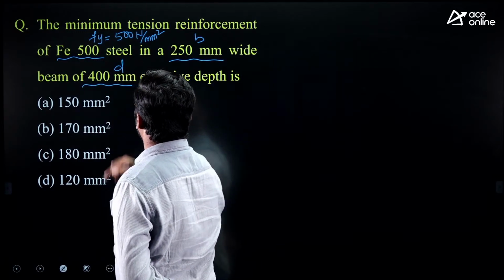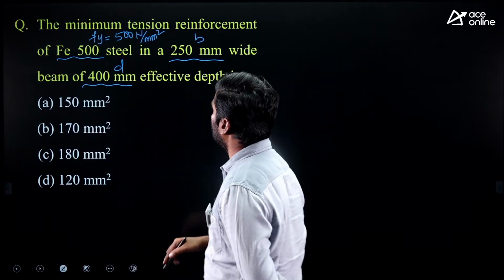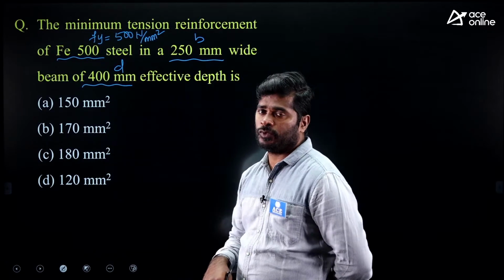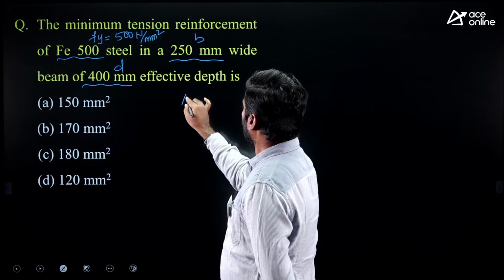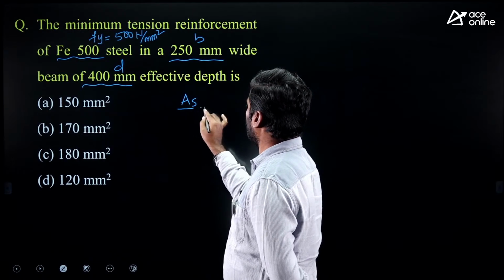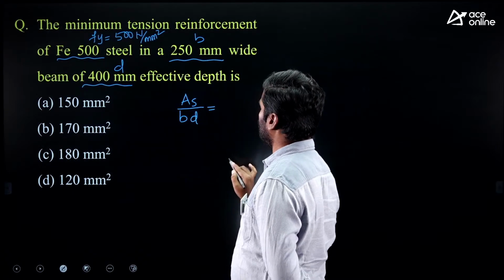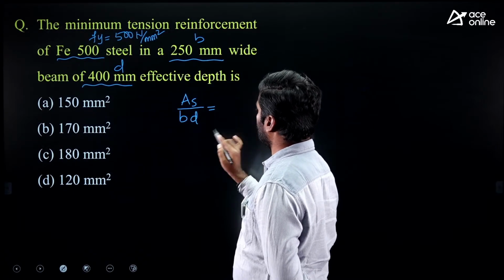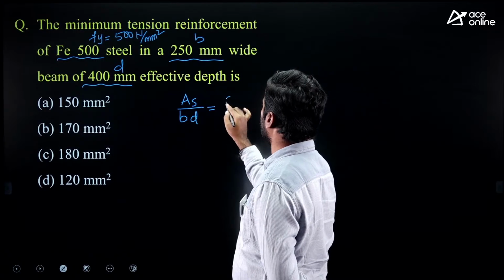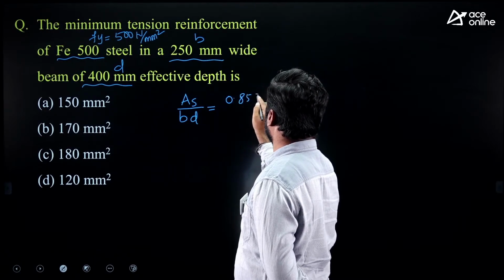Effective depth of beam given is 400 mm. They are asking minimum tension reinforcement. Either you can expect a formula or a numerical question. Minimum tension steel, either formula or numerical question, you will expect in the exam.